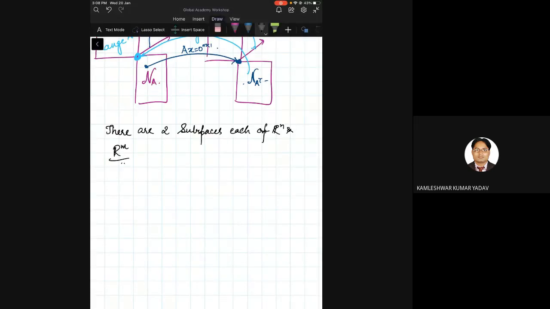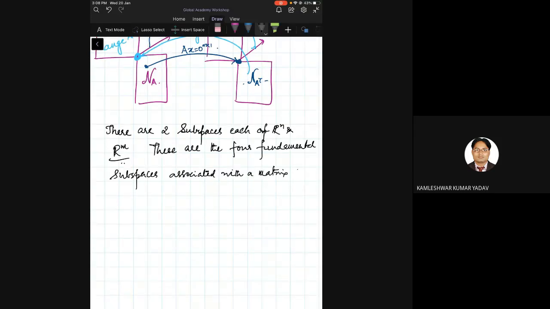These are the only four fundamental subspaces associated with the matrix of size m cross n. Is this okay?